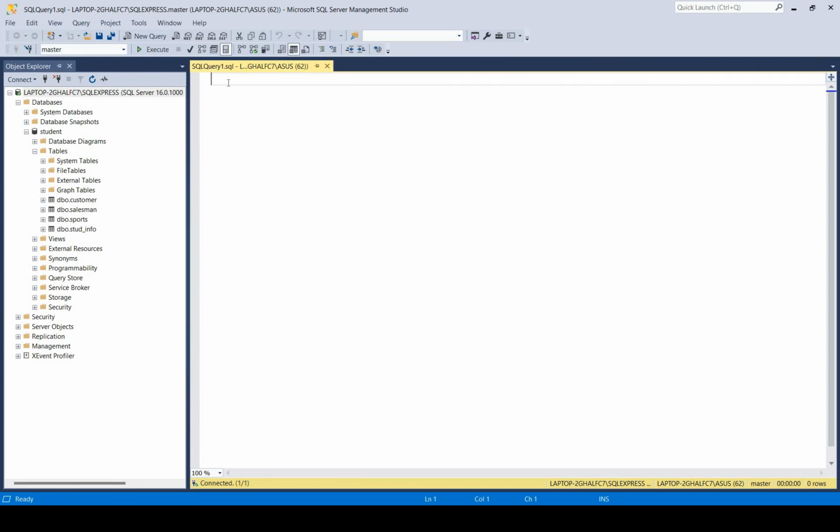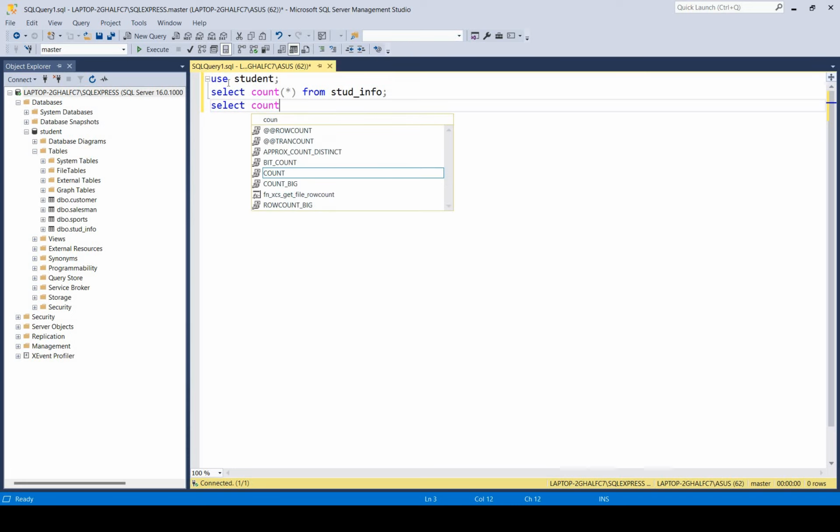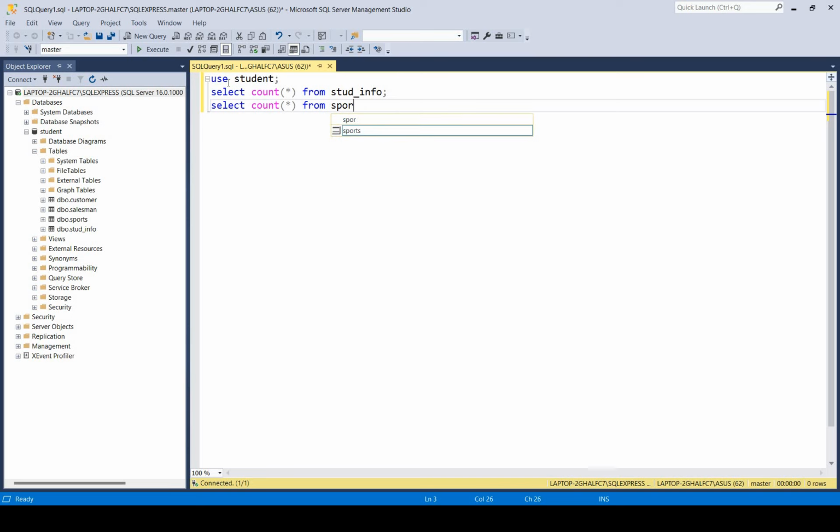Now to select the particular database, I have to write use student. Under student, I just select, my spelling mistake, select. I just want to know the total number of records from both the tables. So from Studinfo, and the same query, select count of star. Star means all records, from sports. Okay, I just want to execute this.